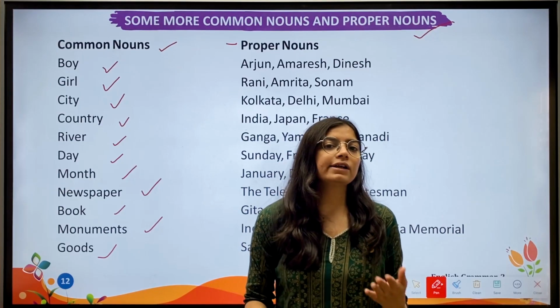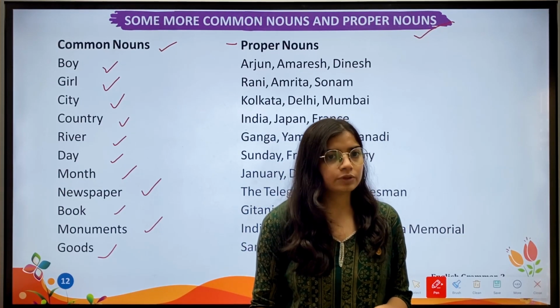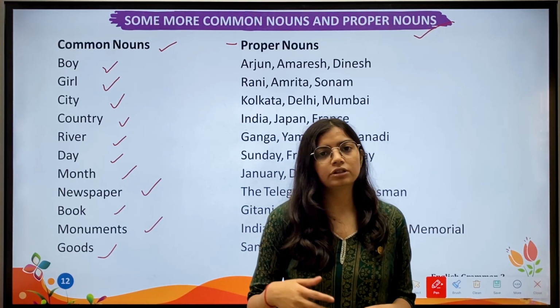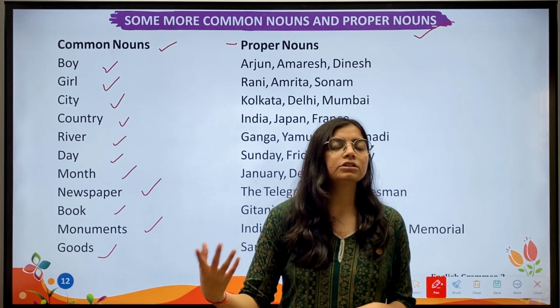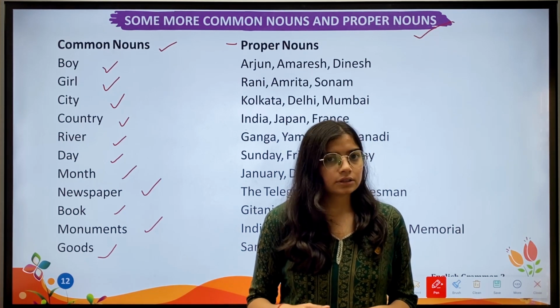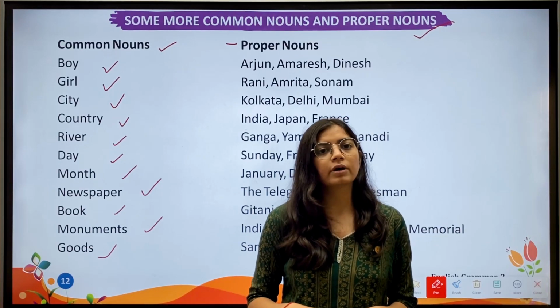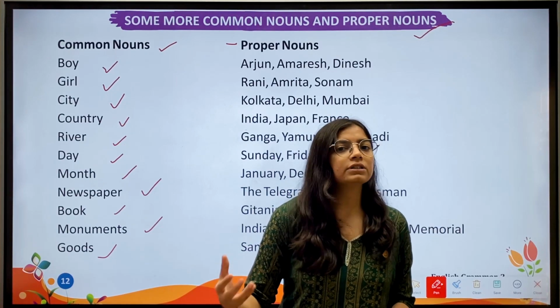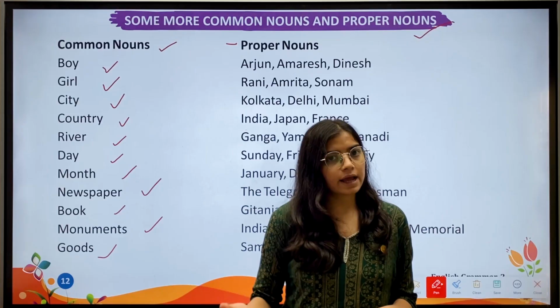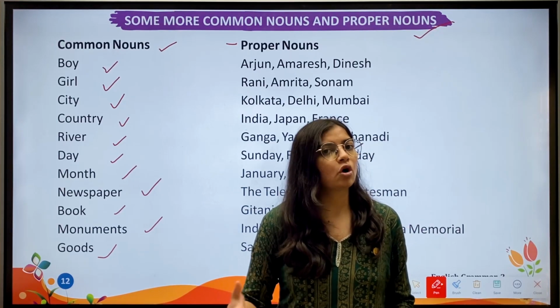So when we are referring to a particular object, meaning the particular name of a person, animal or thing, then we are talking about only proper nouns. When we are talking about general names of person, place, thing and animal, then we are referring to common nouns.